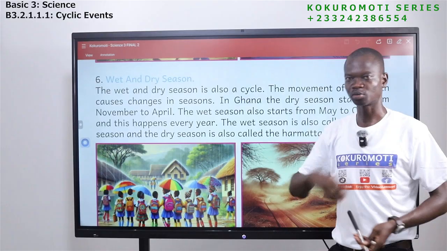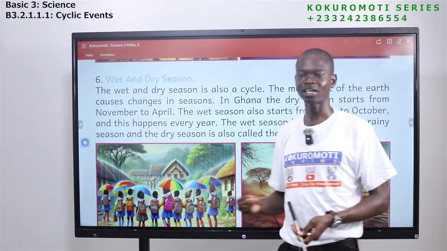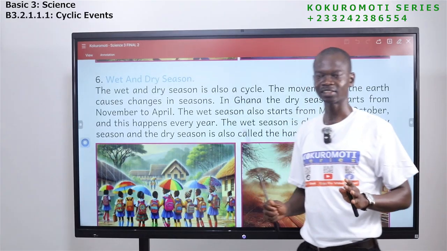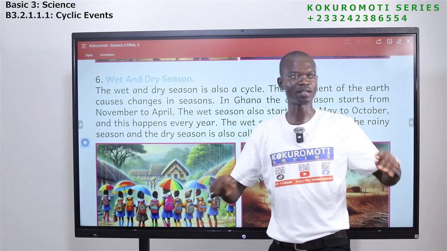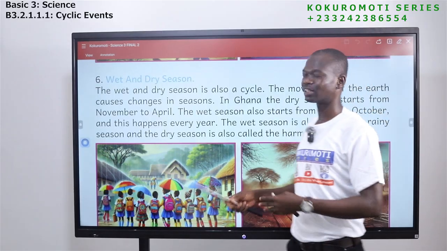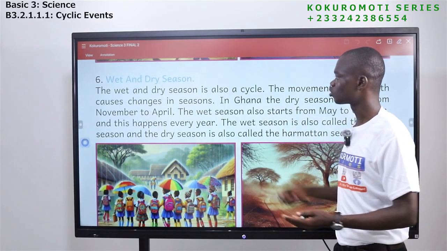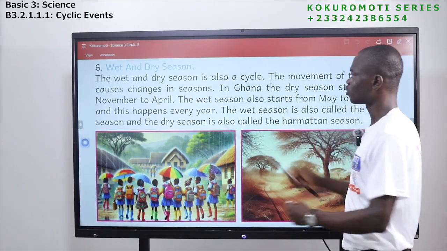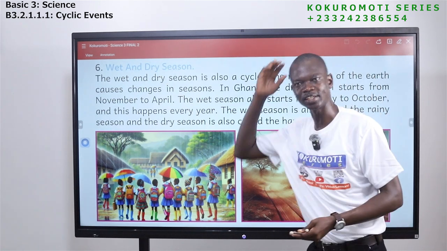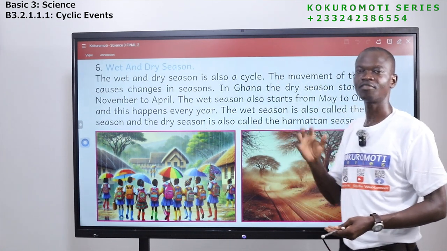All the water bodies will dry up and water becomes so scarce. During this period, we see that the grasses, the plants, all of them will be dying because there is no what? Rainfall. So we say that that period of time, we describe it as what? Dry season. A time too will come that every day it will rain.